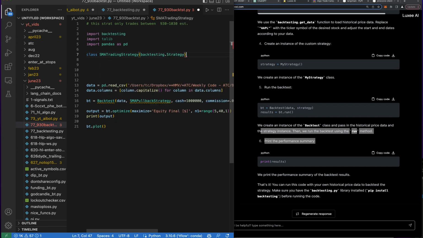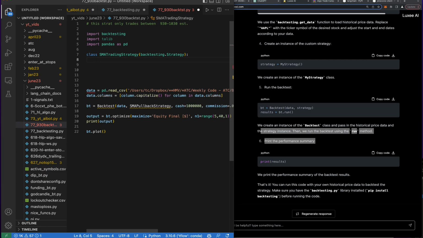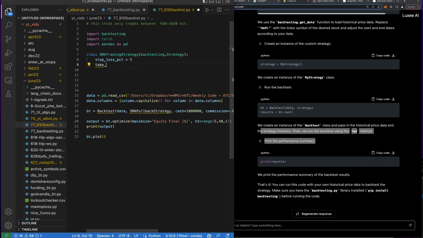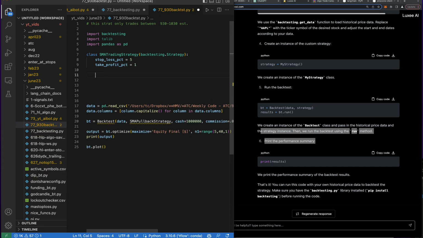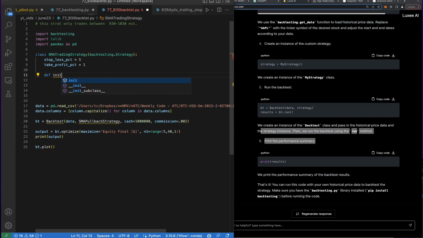So before I imported that a different way, I just said from backtesting import Strategy, but I just want to show you multiple ways to do this to confuse you. No, I'm just kidding. I want to show you multiple ways because then you can fully understand it. And if I show you the same way every time, then you won't. Sure, you'll understand it that way, but I want you to fully grasp it so you can then go ahead and customize it how you want.